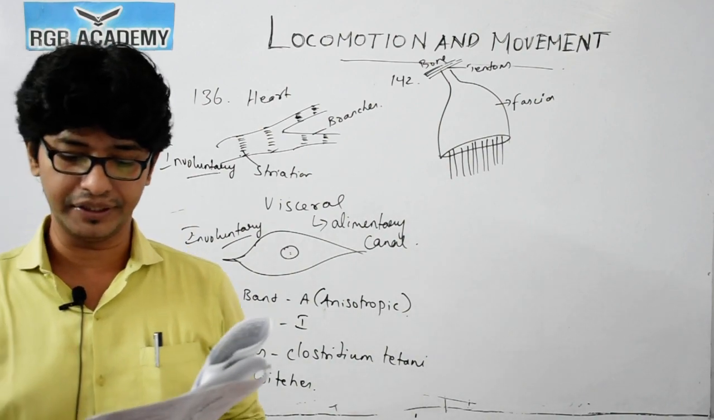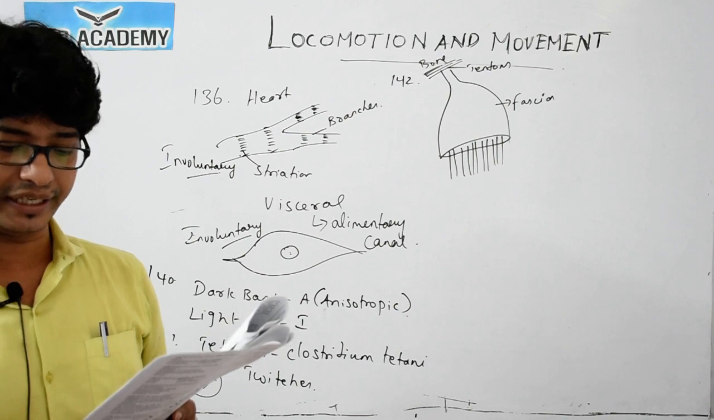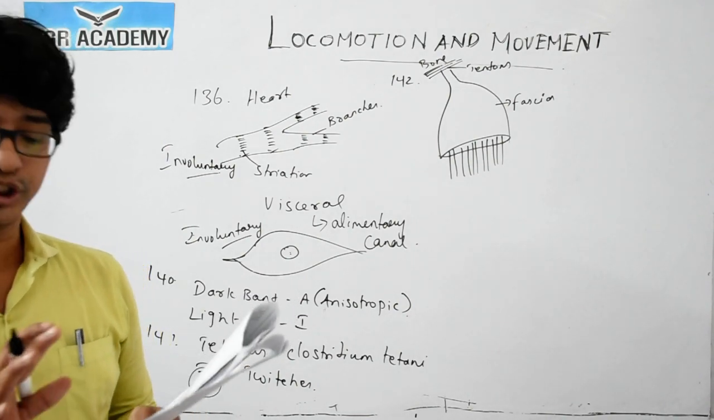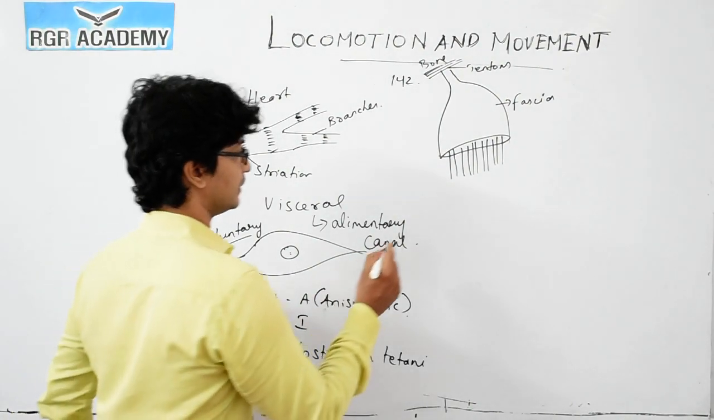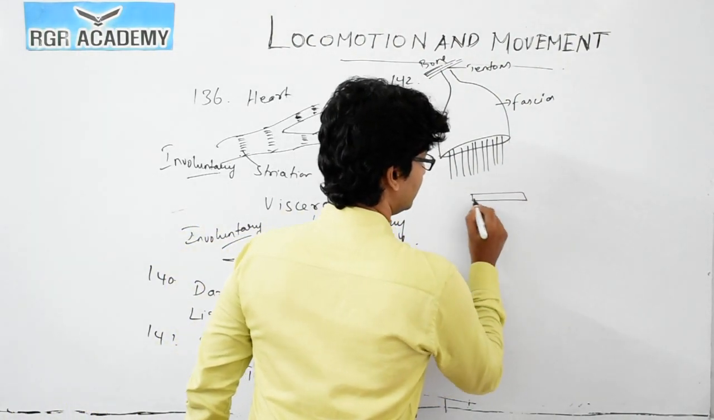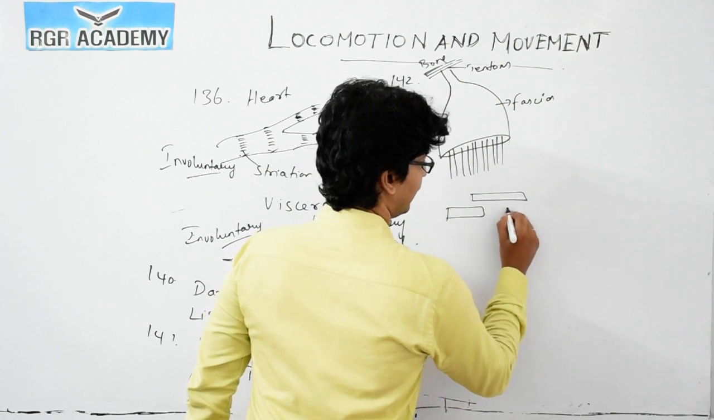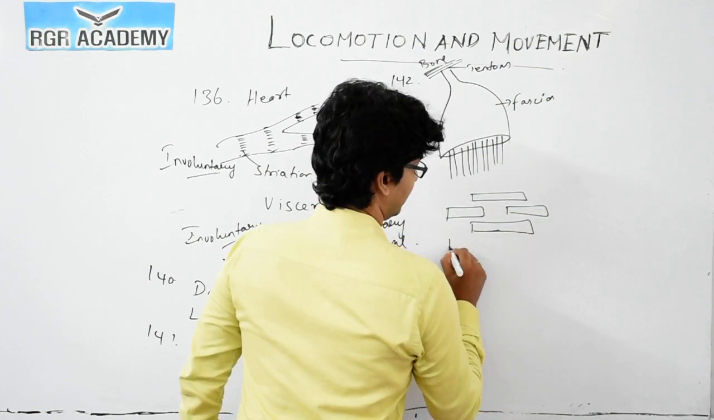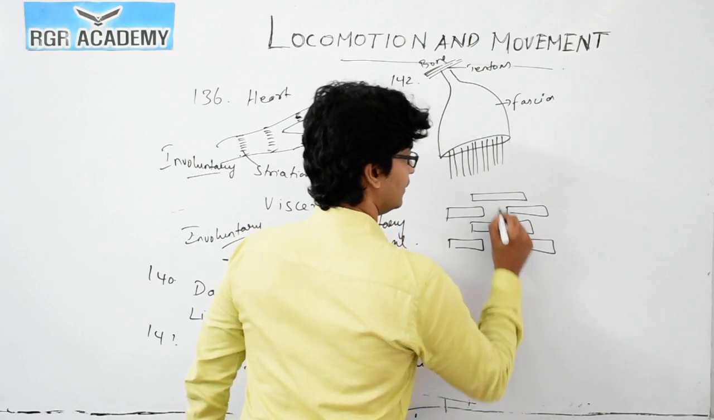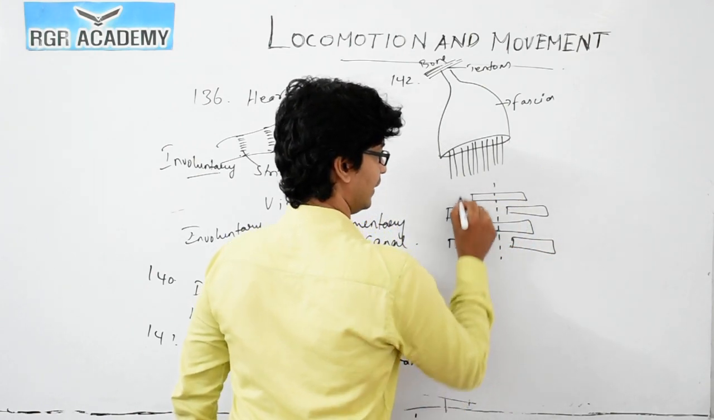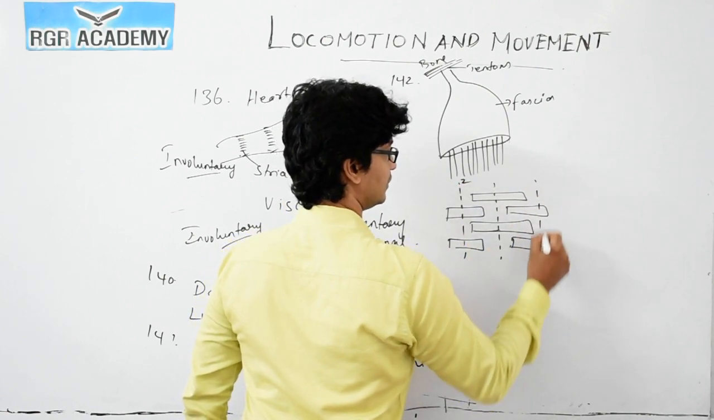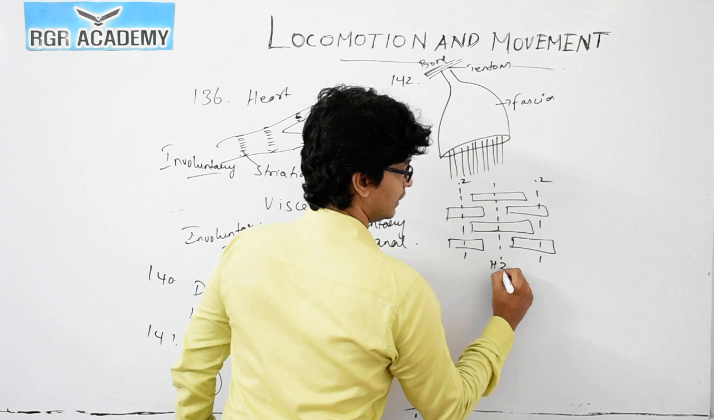Then 143. During muscle contraction, which of the following events occurs? This is 1, 2, 4 and 5. The H zone disappears. For example, here you could see the I band and the A band, and this central line is called the M line. Here you could see the Z line, and this zone is called the H zone.